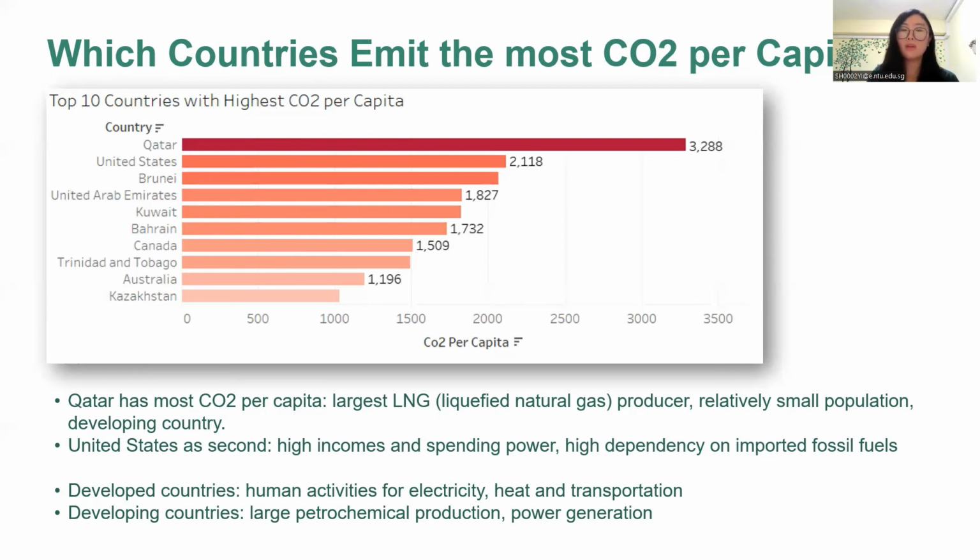The other developing countries in this chart, like Brunei, Trinidad, and Tobago, are also countries with large petrochemical production for oil and gas. Given the current and historical link between economic and emissions growth, developing countries' carbon dioxide per capita emissions will still be rising because of economic progress, as the developed countries have shown.